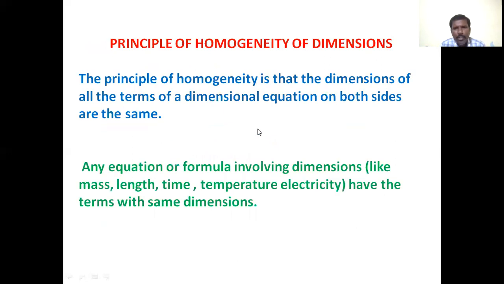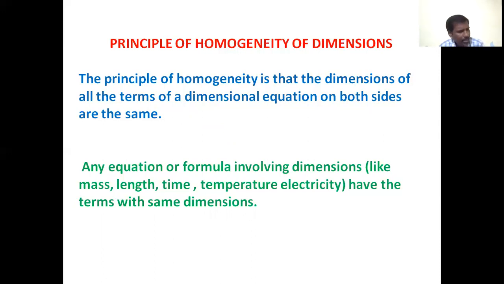Principle of homogeneity of dimensions. So what is the principle of homogeneity of dimensions? The principle of homogeneity is that the dimensions of all the terms of a dimensional equation on both sides are the same. So in a given equation, all the terms of a dimensional equation on both sides consist of the same dimensions. This is called the principle of homogeneity.